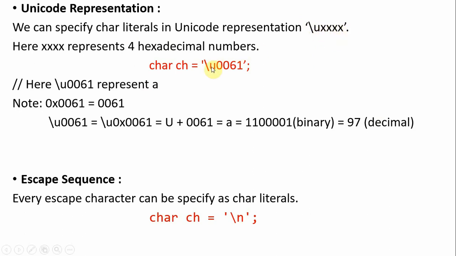One example is backslash u 0061. Backslash u is the Unicode representation, and 0061 is hexadecimal. You may have a doubt that a hexadecimal value is usually prefixed with 0x, capital or small. Here 0061 is the small character a.